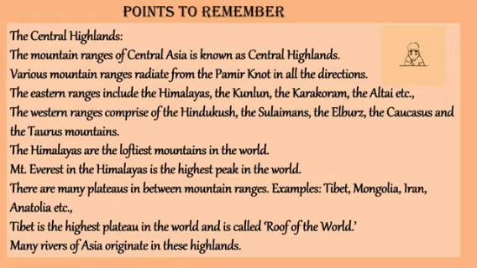The western ranges comprise of the Hindu Kush, the Sulaimans, the Elburz, the Caucasus, and the Taurus mountains. The Himalayas are the loftiest mountains in the world. Mount Everest in the Himalayas is the highest peak in the world. There are many plateaus in between mountain ranges. Examples are Tibet, Mongolia, Iran, Anatolia. Tibet is the highest plateau in the world and is called Roof of the World. Many rivers of Asia originate in these highlands.